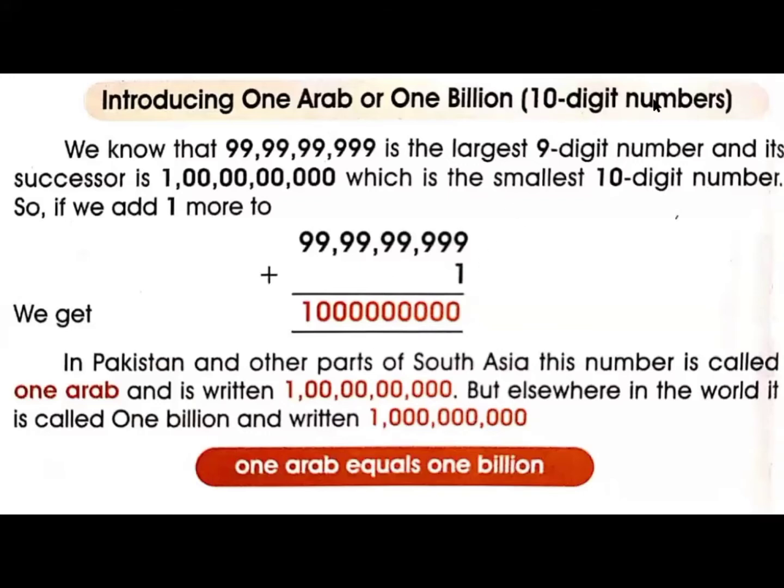In the Pakistani system, the 10-digit number starts from 1 Arab, and in the international system, the 10-digit number starts from 1 billion. So 1 Arab means 1 billion, and 1 Arab is equal to 1 billion.